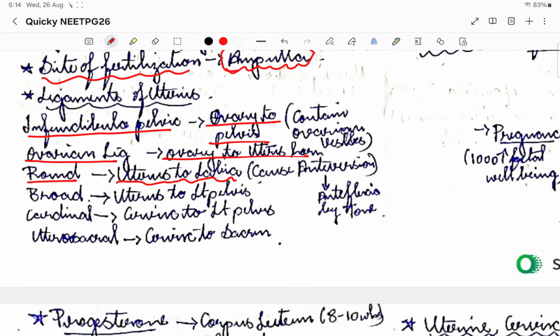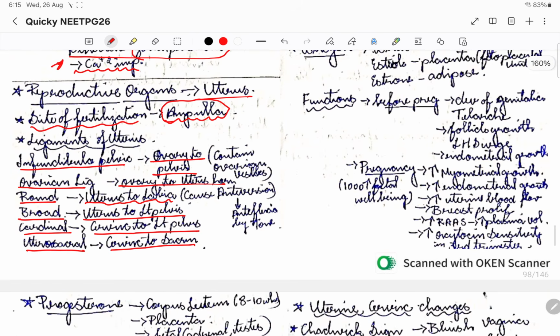So we had discussed this when discussing hernia, with respect to the contents of the inguinal canal. In female it is going to be the round ligament, whereas in males it was the spermatic cord, right? Then the other ligament is the broad ligament, which connects the uterus to the lateral pelvis. Then the cardinal ligament, cervix to the lateral pelvis, and the uterosacral ligament, cervix to the sacrum. This is very, very important.